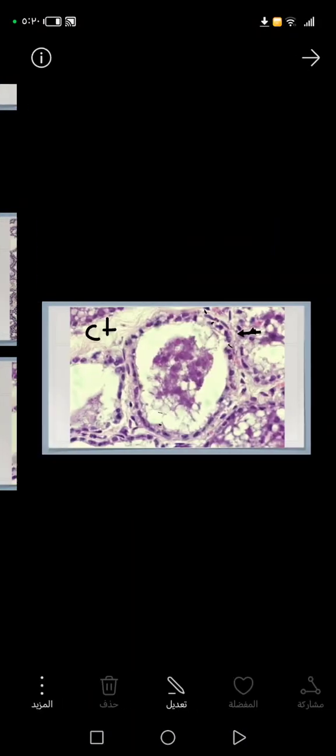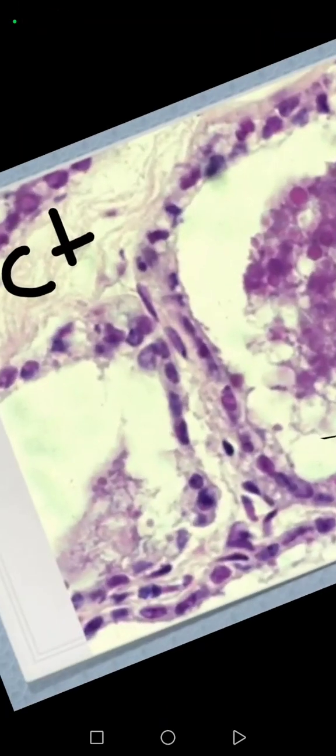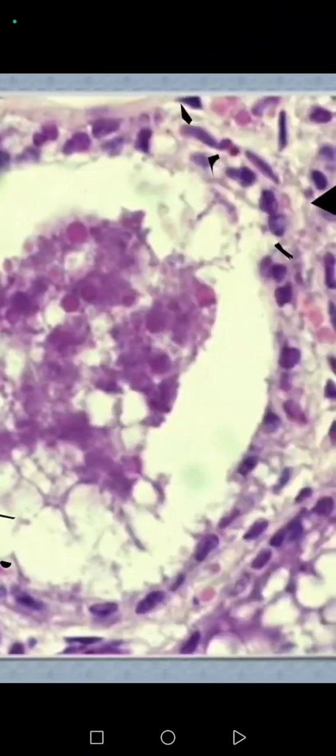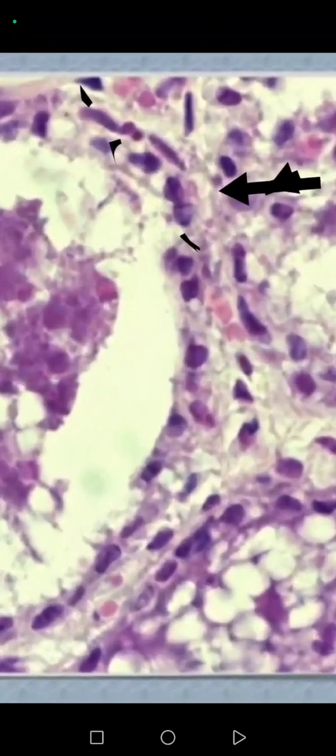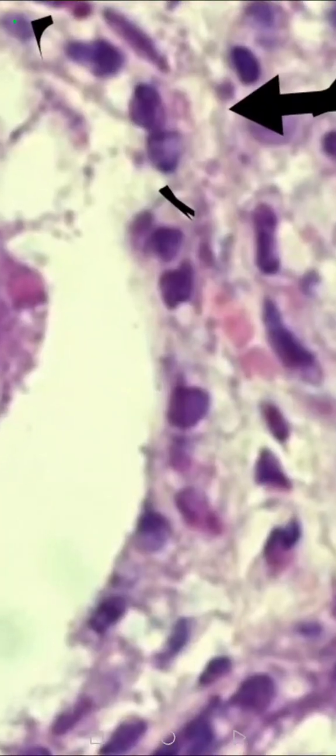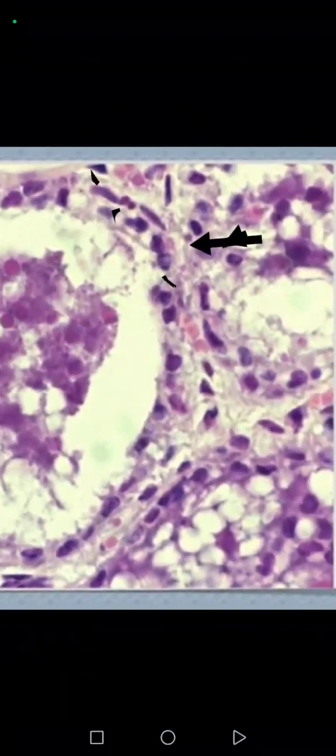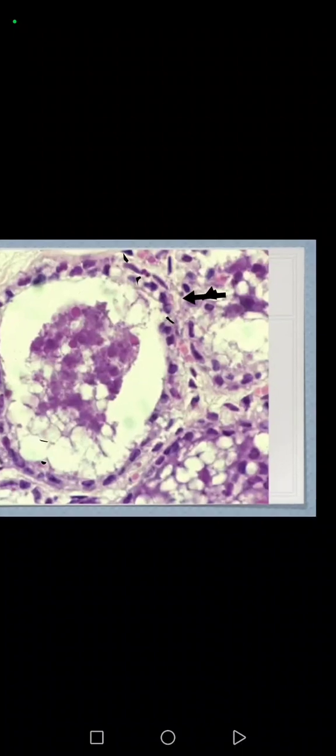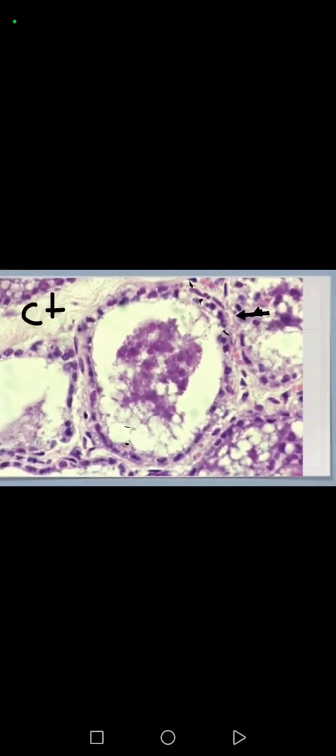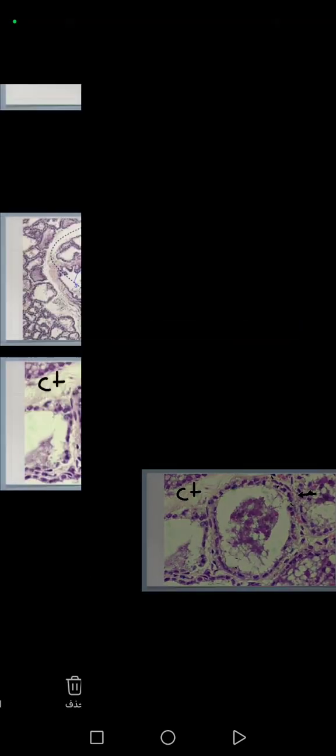If you get to a higher magnification, here we have the connective tissue, as I wrote here. This arrow that I mention here is called the myoepithelial layer, okay? And this is an example of alveoli of a milk gland at a higher magnification, okay?